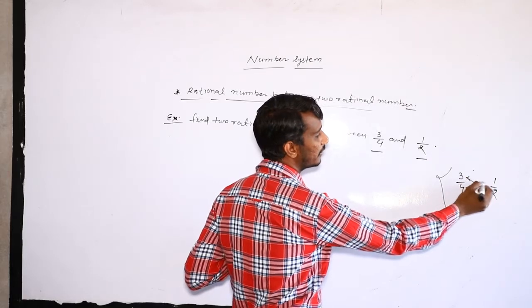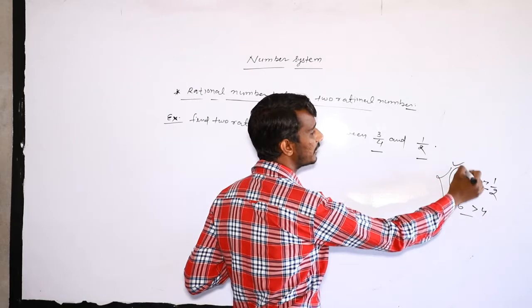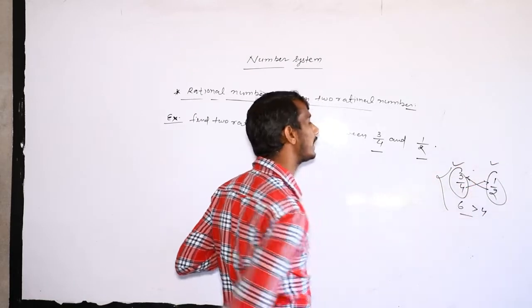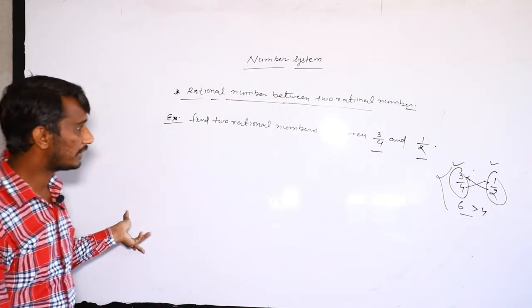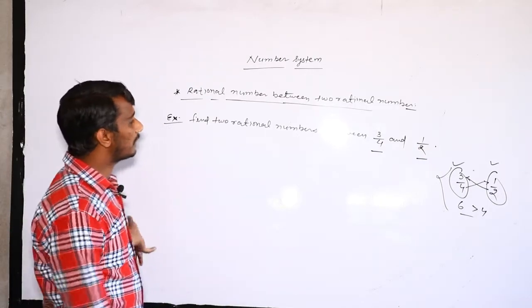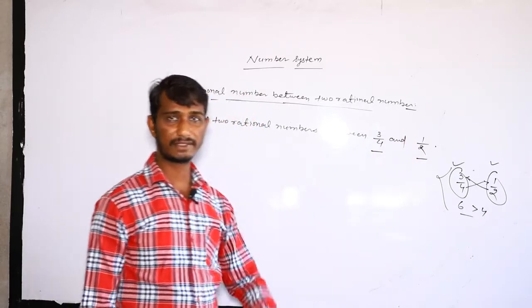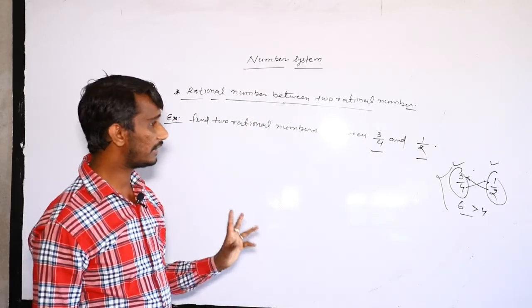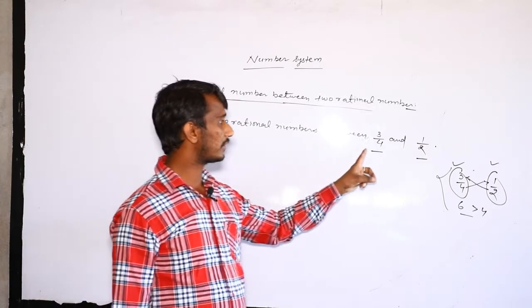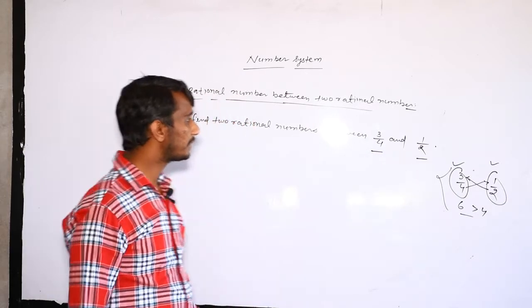By the cross multiply method, 6 and 4. So 3 upon 4 is greater and 1 upon 2 is the smaller number. Okay, student. So we have to find two rational numbers between 3 upon 4 and 1 upon 2. There are two methods: first is the average method and second is the simple and general method, that is the alternative method.